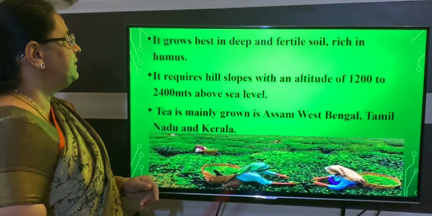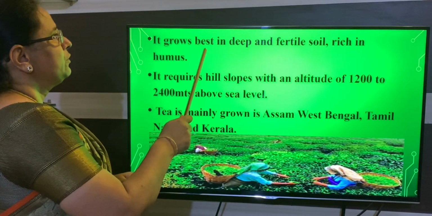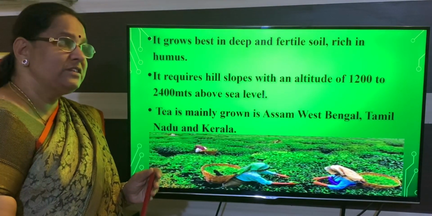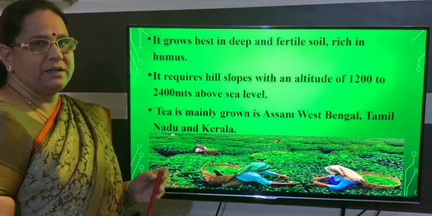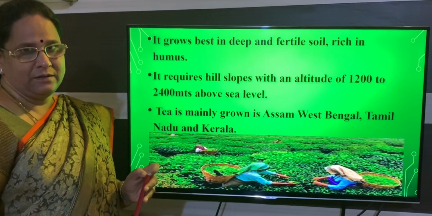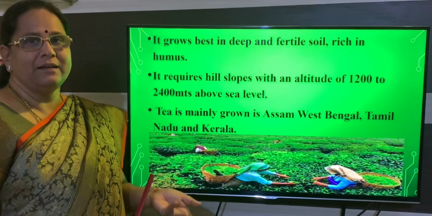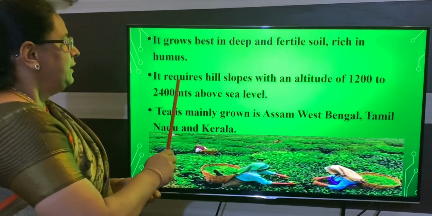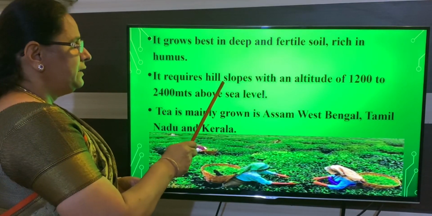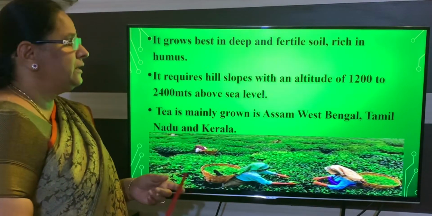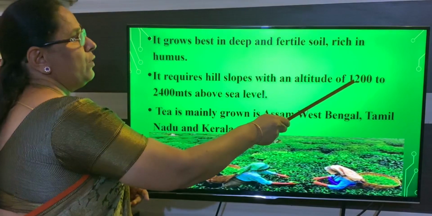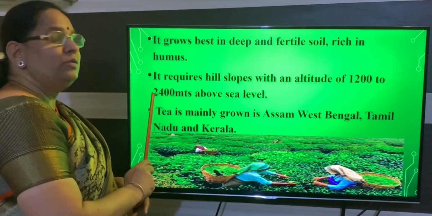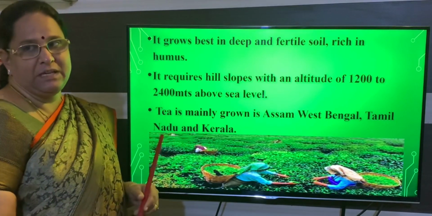Next we will see the soil. It grows best in deep and fertile soil which is rich in humus, that is organic matter. The dead plants and animals, we call it humus. It is mainly cultivated on hilly slopes and the altitude is 1,200 to 2,400 meters.